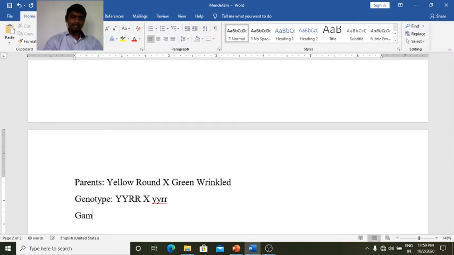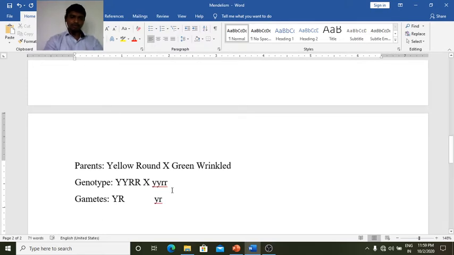Now the gametes possess both the alleles capital Y, capital R for the yellow round parent, and for the green wrinkled parent these are small y, small r. By the fusion of the gametes, the F1 hybrid forms, having the genotype capital Y small y, capital R small r.